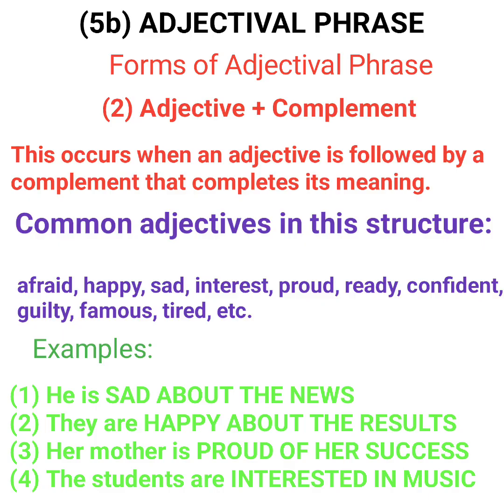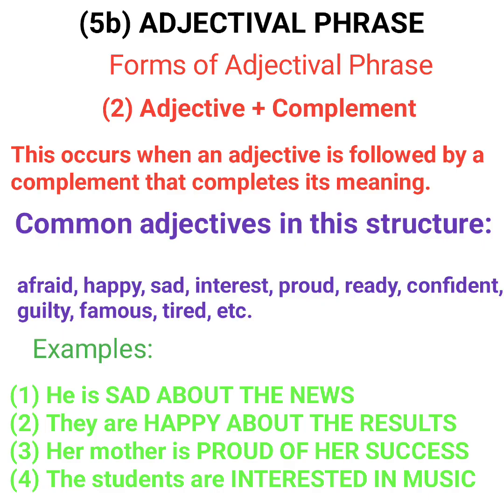Same thing is applicable to number 2, happy about the results is an adjectival phrase. Proud of a success is also an adjectival phrase. Interested in music. Have you seen that all these examples started with an adjective, and we have some complements without a finite verb?